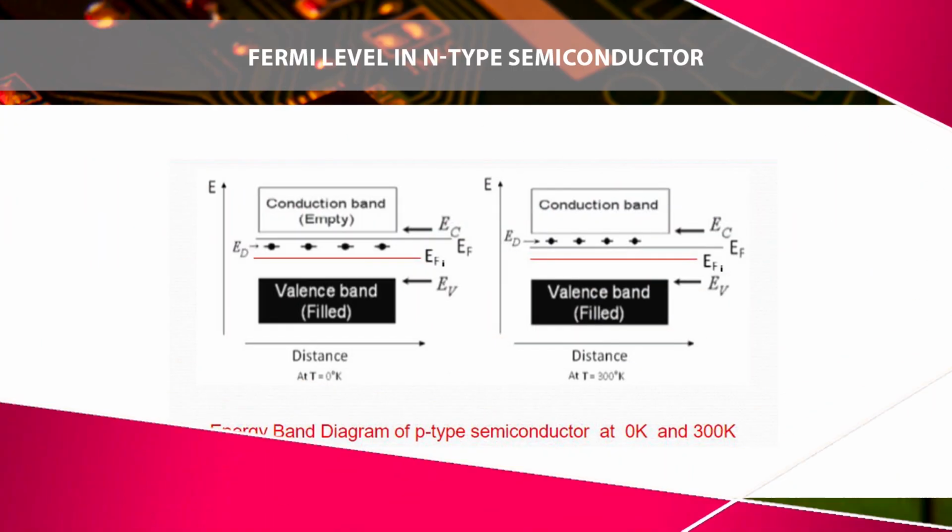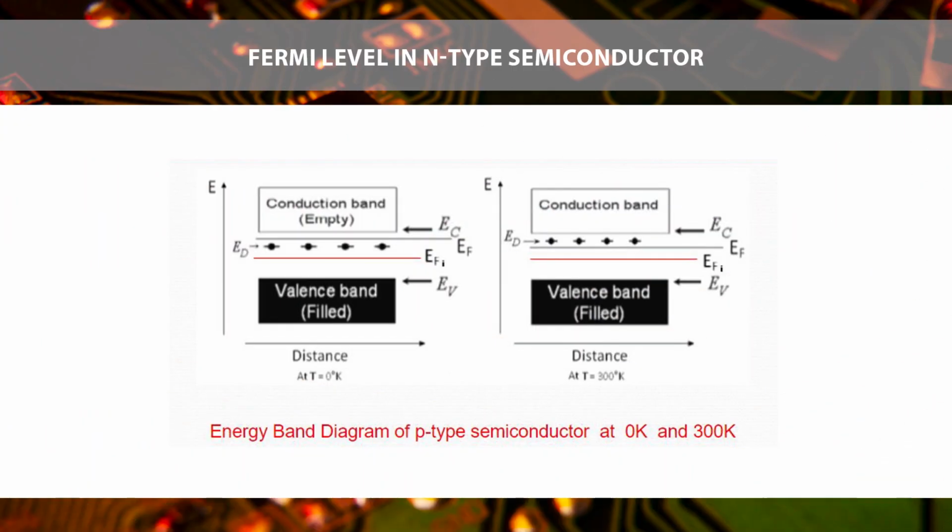Fermi level in an n-type semiconductor. The image shows the number of electrons in the conduction band is greater than the number of holes in the valence band. So the Fermi level shifts toward the conduction band. With temperature, the Fermi level shifts toward EFi.